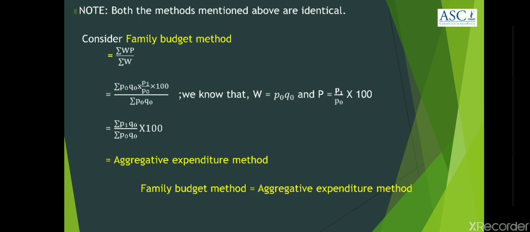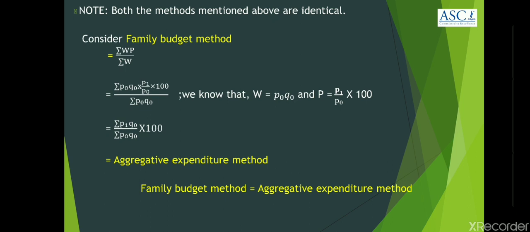Now, here is a note. Both the methods mentioned above, that is family budget method and aggregative expenditure method, are identical. Let us look at the proof of this statement. For that, let us consider the family budget method formula.